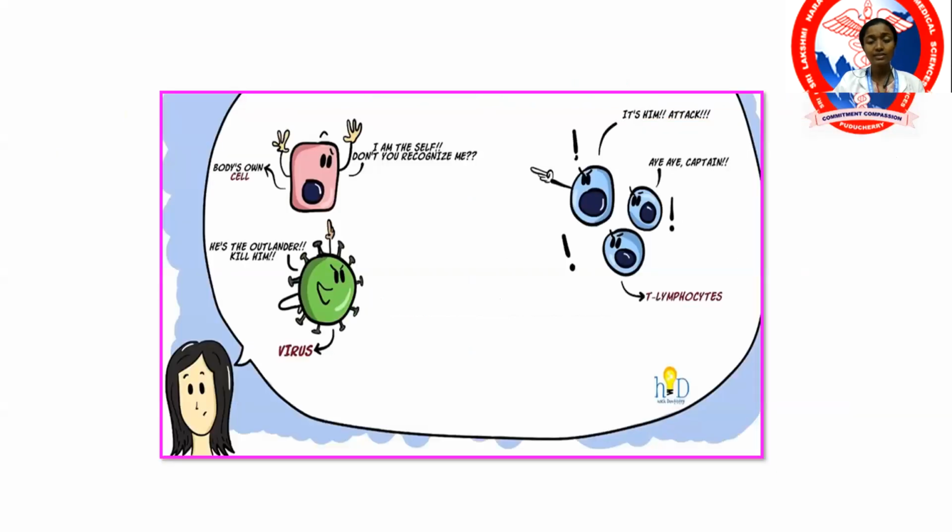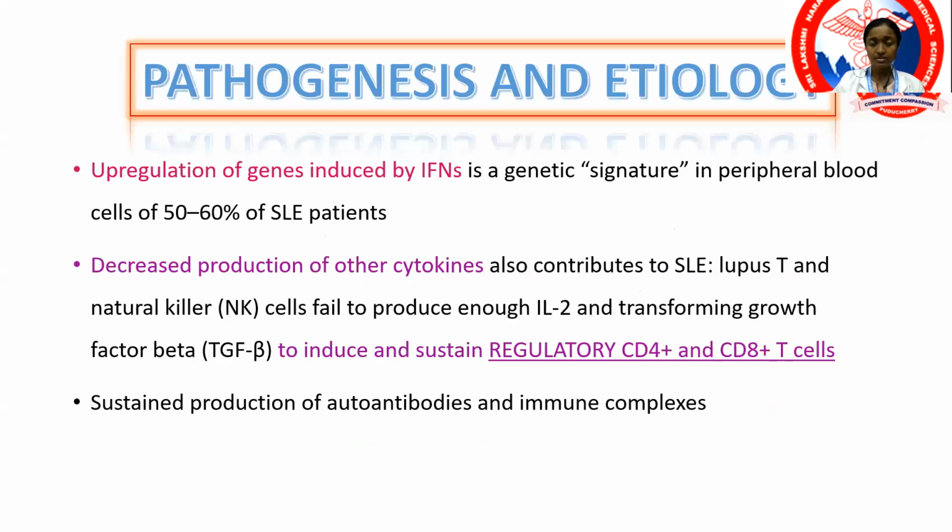So basically, it is an autoimmune disorder. Self-antigens are targeted here, which doesn't usually happen in normal individuals. There are environmental factors, for example viruses, as well as genetic factors. Individuals who have certain mutations in their genes have an abnormal activation of the innate as well as the adaptive immune response.